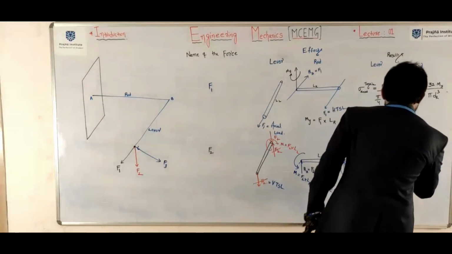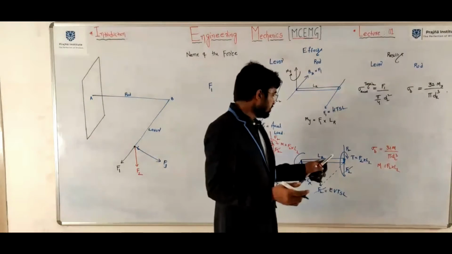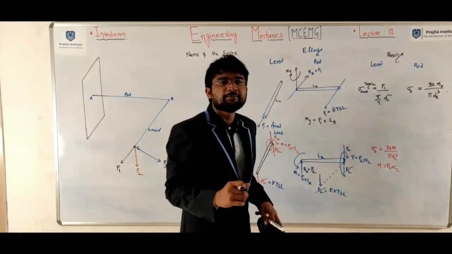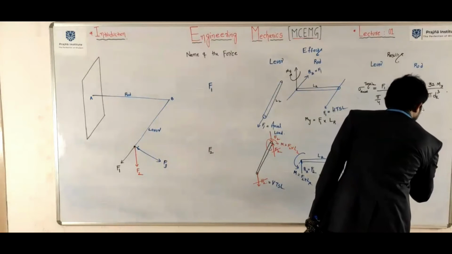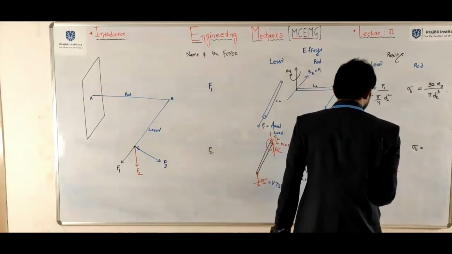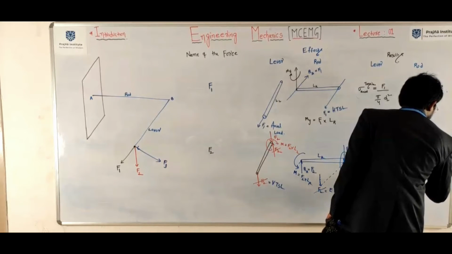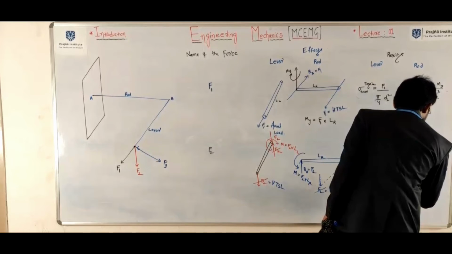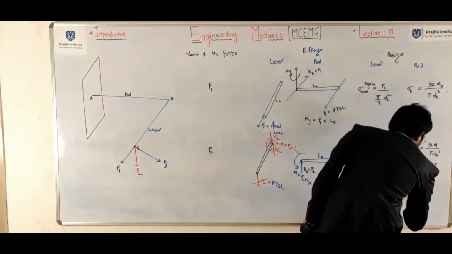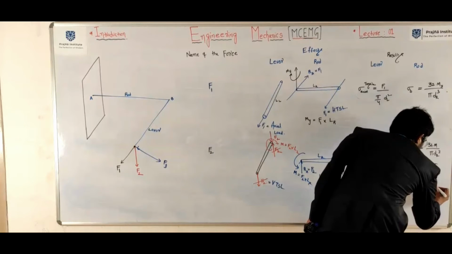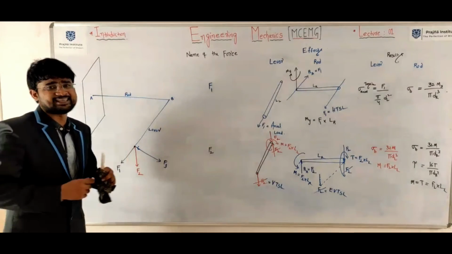Next, torsional stresses and bending stresses. Here the rod will be subject to both torsion and bending. The bending stress is 32M by pi d_r cubed, and the torsional stress is 16T by pi d_r cubed. M is equal to T, which is F2 into the length of the lever. So you need to observe one thing here.